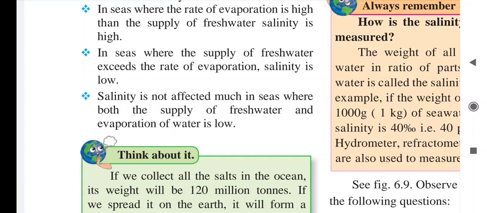Salinity is not affected much in the seas where both the supply of fresh water and the evaporation of water are low. So if there is no large supply of fresh water, and evaporation is also less, then we will not find much effect on the salinity of that sea.